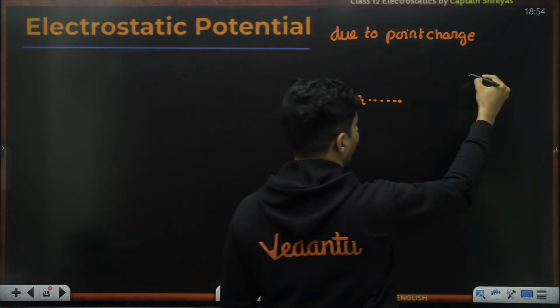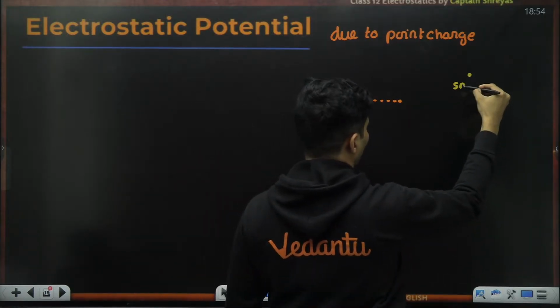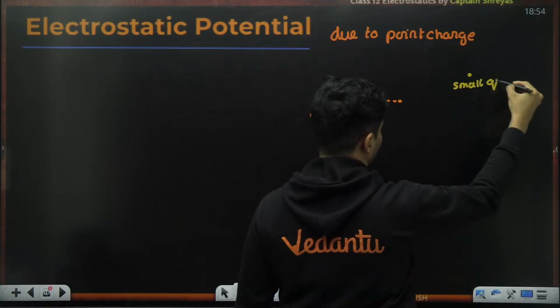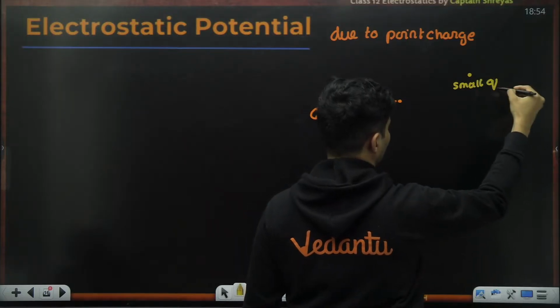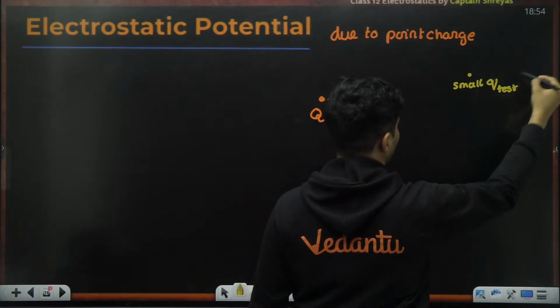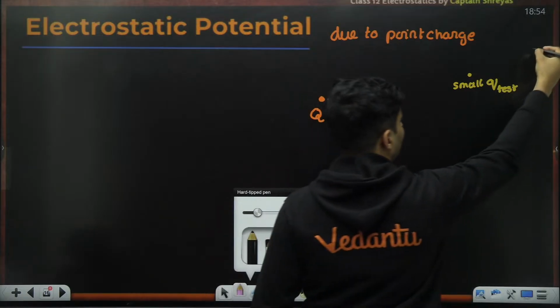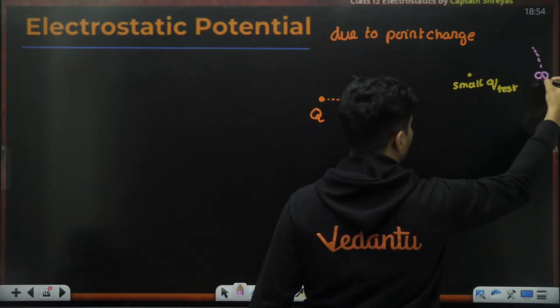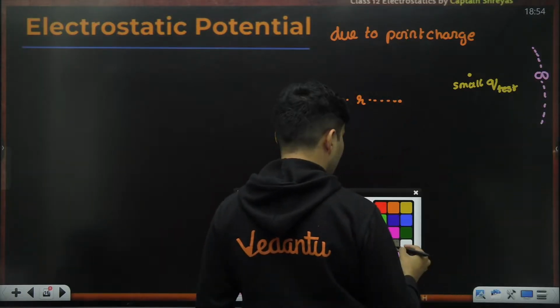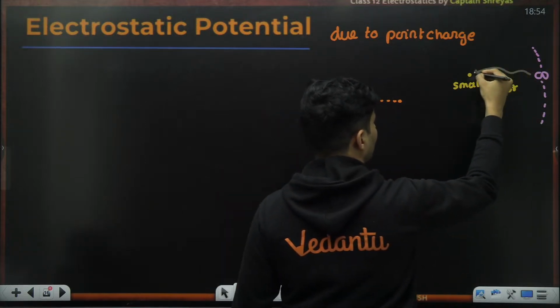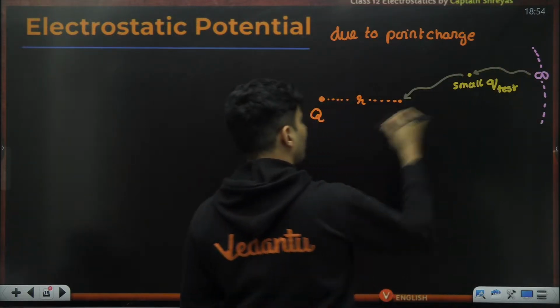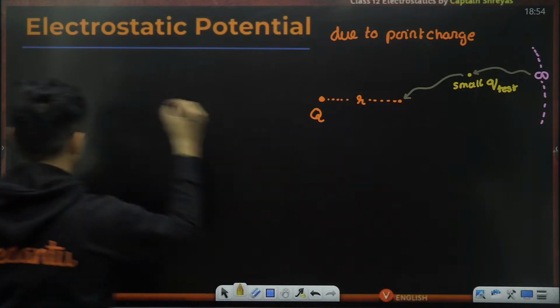So I again take my small positive test charge. I will bring it from the boundaries of the universe, which is infinite distance. Slowly, I will bring it over here, and that's how I'll measure the potential.